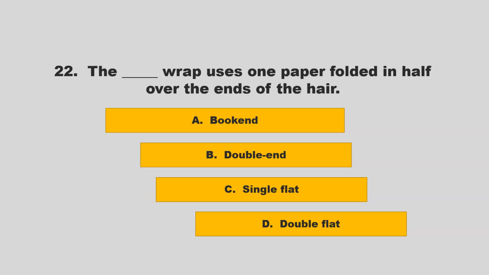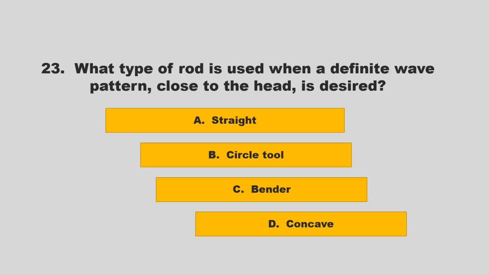The blank wrap uses one paper folded in half over the ends of the hair. Is it bookend, double end, single flat, double flat? If you chose A, bookend, you are correct.